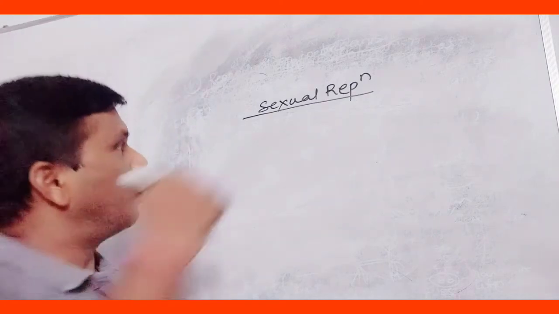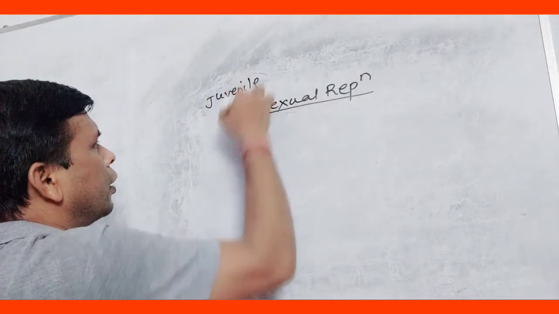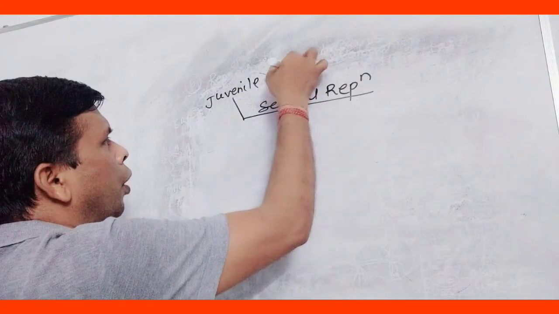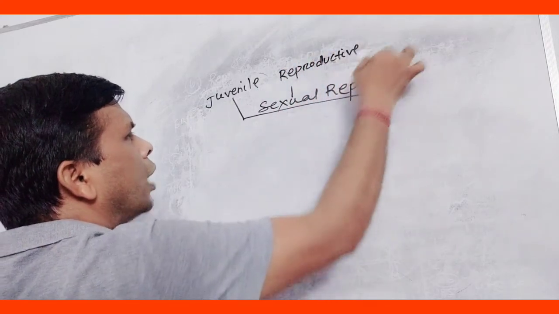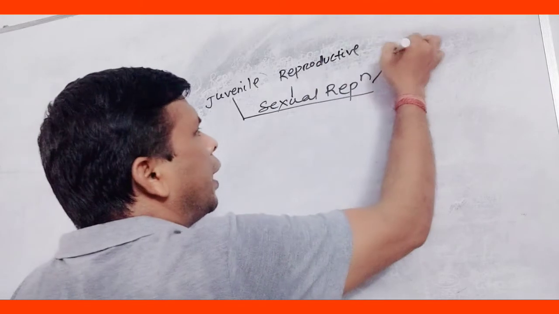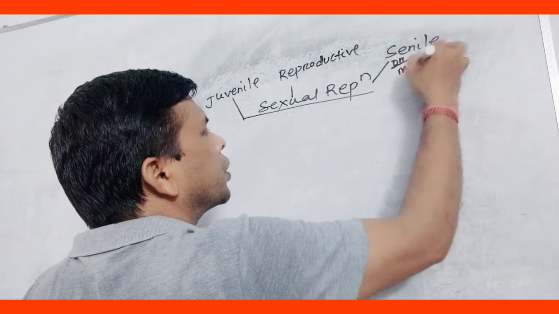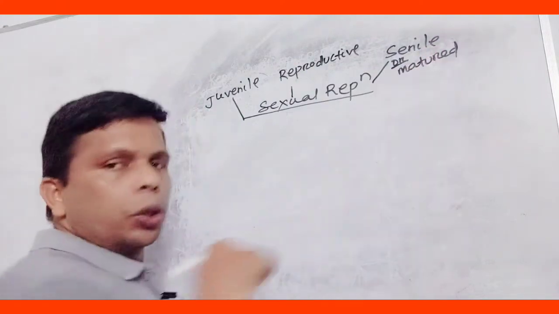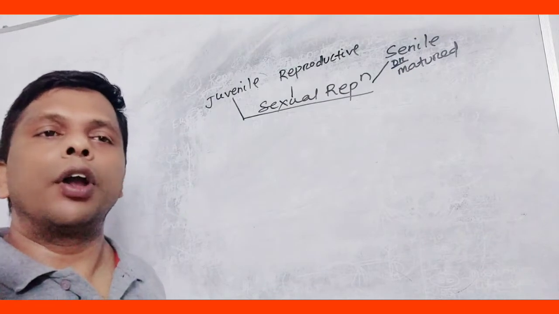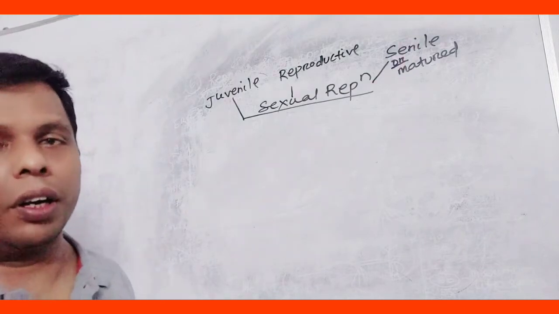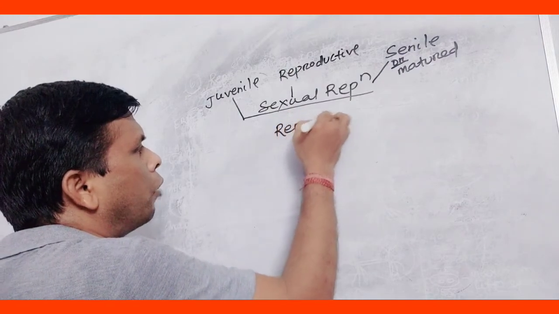Okay, what are three stages? Juvenile, reproductive stage, then the last one is senile stage or mature stage. Okay, so the activity of reproduction is confined during reproductive phase. In reproductive phase,